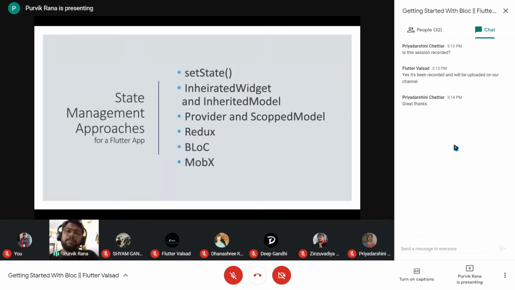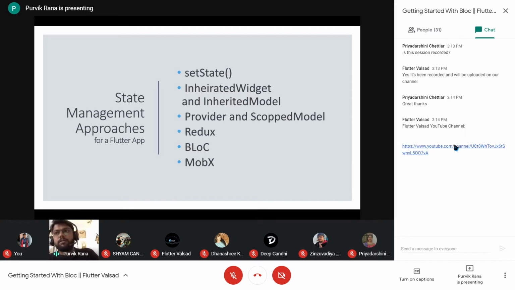So these three are also different state management techniques. Redux is very popular among different technologies, like I mentioned, React Native and Angular. MobX is also very popular for maintaining state in mobile application development, including Flutter.